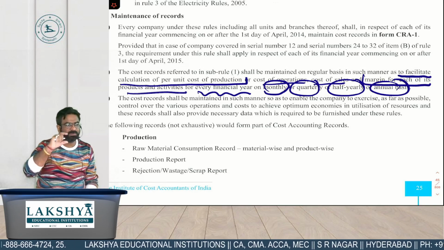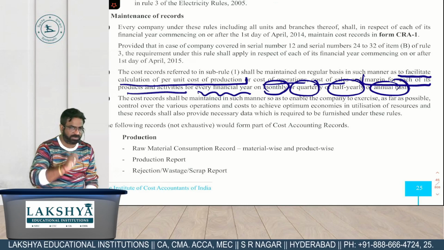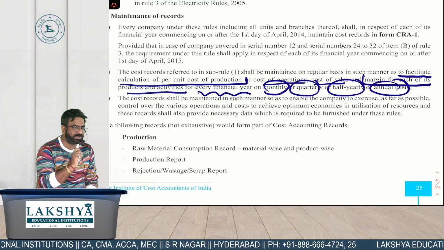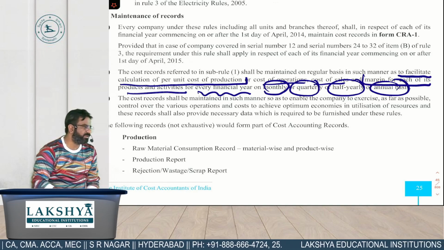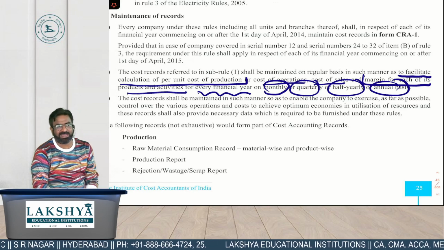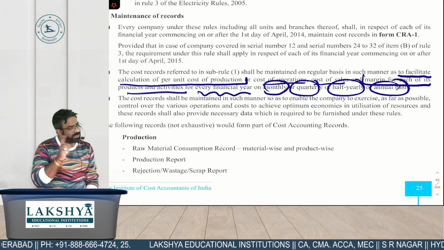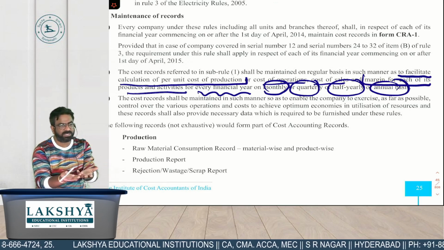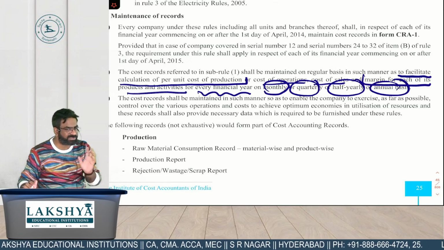Suppose you have one machinery which has a 10,000 units per year production capacity, but you are using that machinery at only 50% capacity. It means you are only producing 5,000 units in a year. What is your idle capacity? And is idleness a natural loss or an abnormal loss? Abnormal. That is purely under whose control? Management control. If it is a normal loss, we can put it on the shoulders of whom? The consumer. Natural loss is always forwarded to the consumer by adding it in the cost of production.